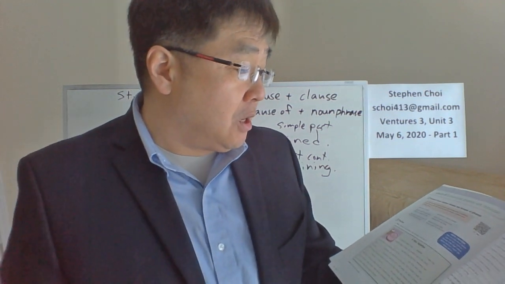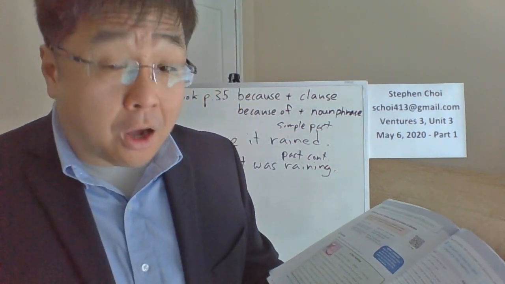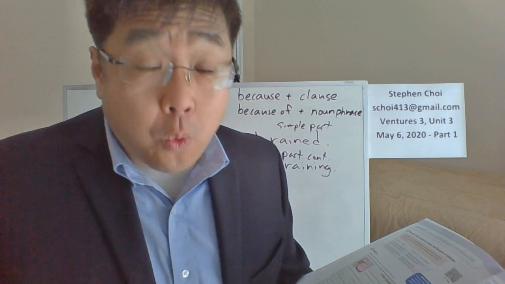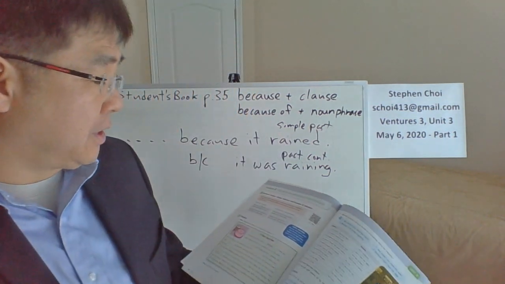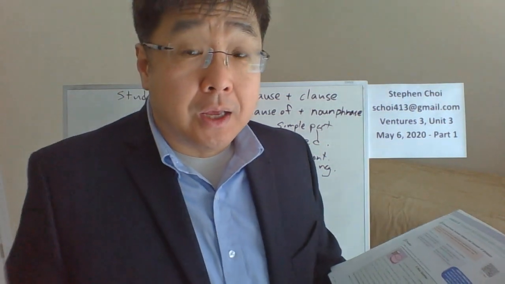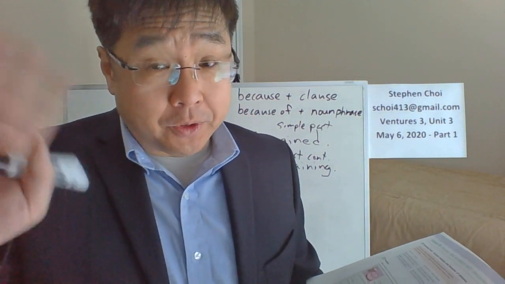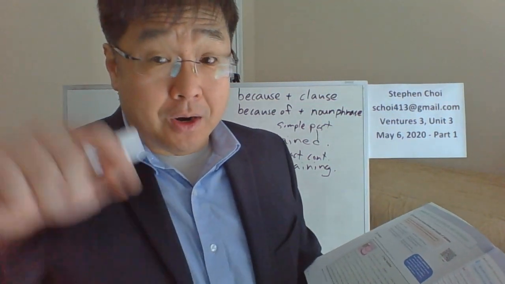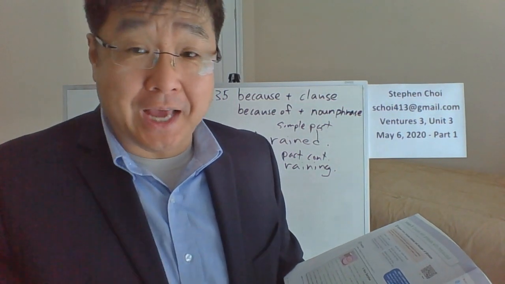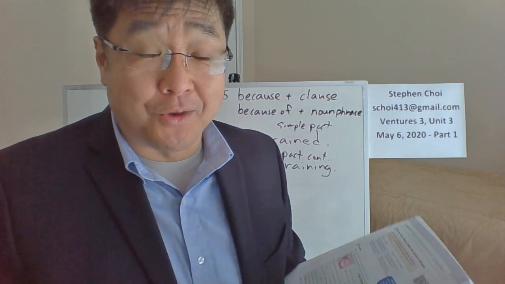I couldn't go hiking because the weather was bad. The weather was bad. Very good. Anybody having trouble with this? Anybody having some problems? Remember, freeze right before I tell you the answer, so you can guess before you hear the answer.